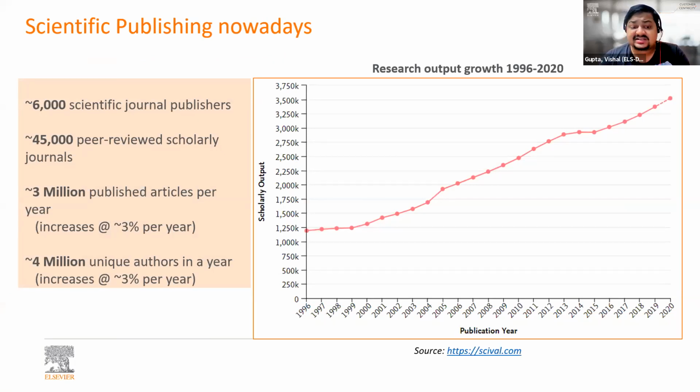If you look at today's scenario, since 1996, research has grown multifolds. And today, there are more than 6,000 scientific journal publishers publishing more than 45,000 scholarly, peer-reviewed journals. More than 3 million articles are published every year, which is contributed by more than 4 million unique authors year on year.